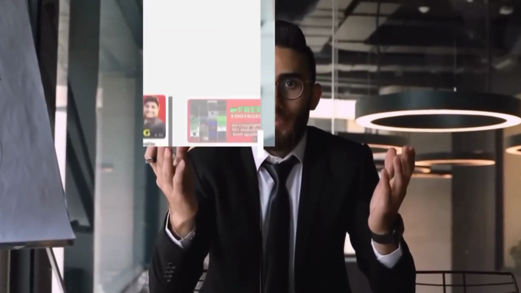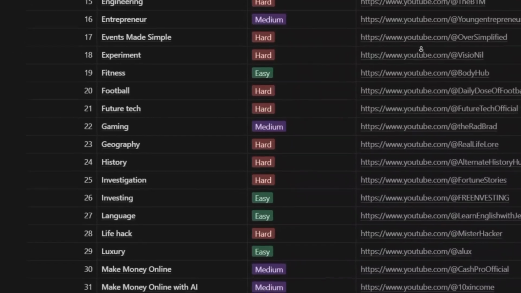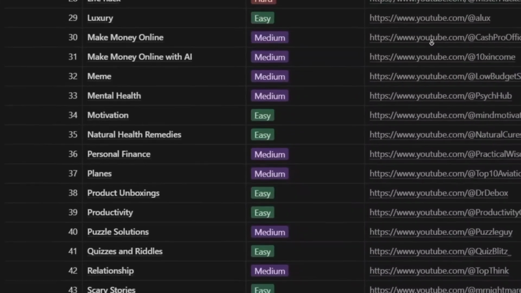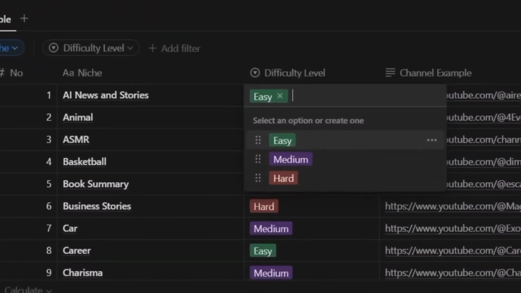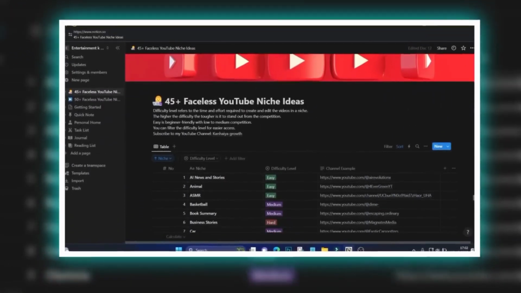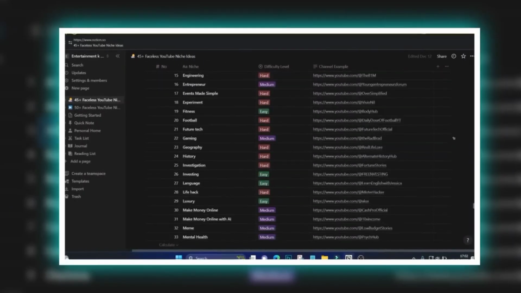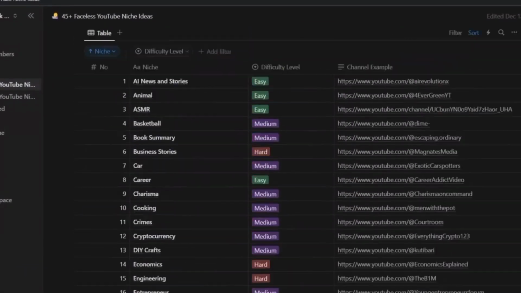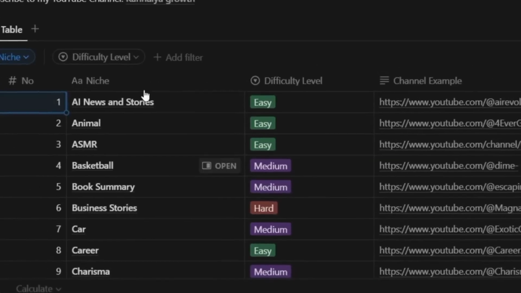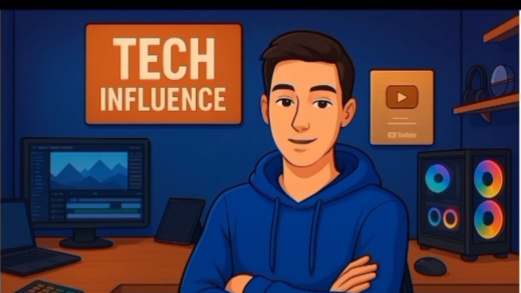Notion, your creator brain. You may not have heard of it, but trust me, every smart YouTuber uses Notion. It is like your second brain, a powerful productivity and content organization tool. I personally use it for planning YouTube scripts, research, tracking video titles, point-by-point content breakdown, keeping examples, links, and channel data. It helps me stay organized and consistent. Yes, it might seem a bit complex at first, but once you get used to it, you will not want to work without it.